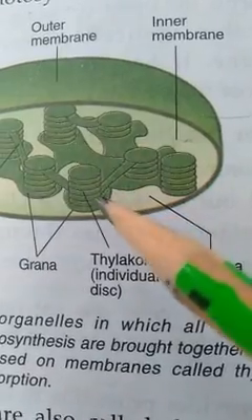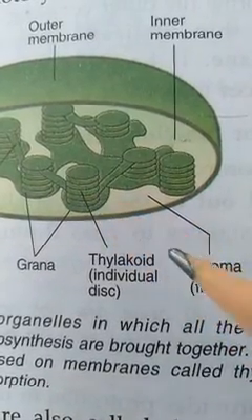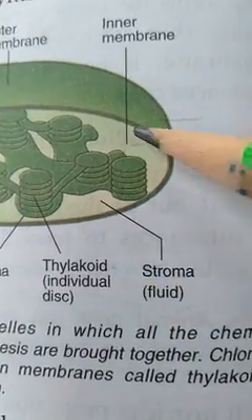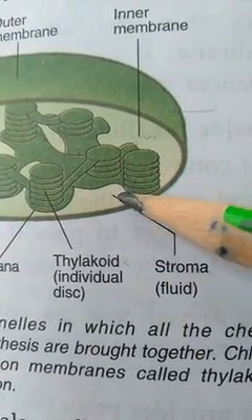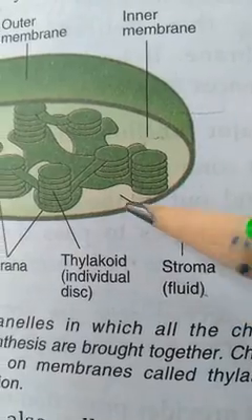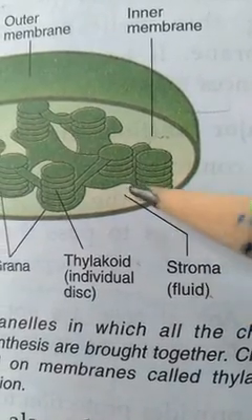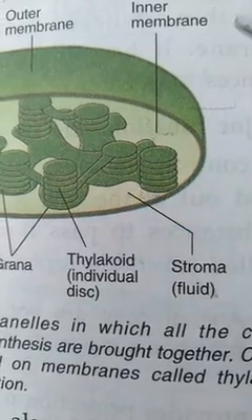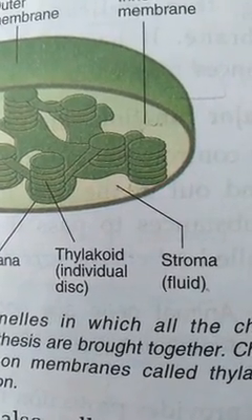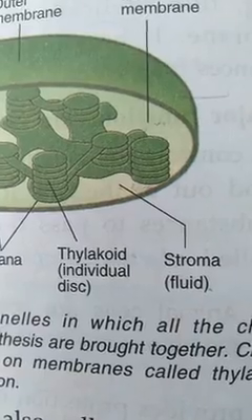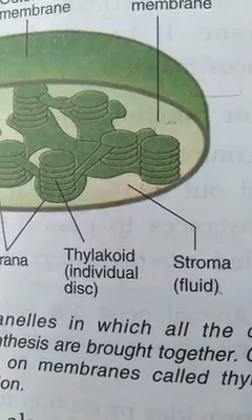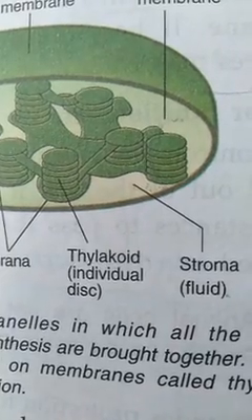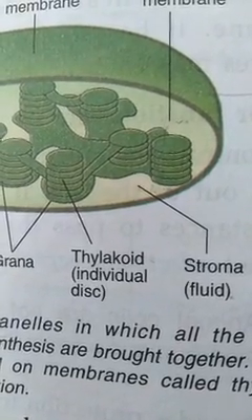Here I have told you only one disc is known as a thylakoid, and the last one is stroma. Stroma is a fluid in which so many enzymes are present, and these enzymes help in the process of photosynthesis.